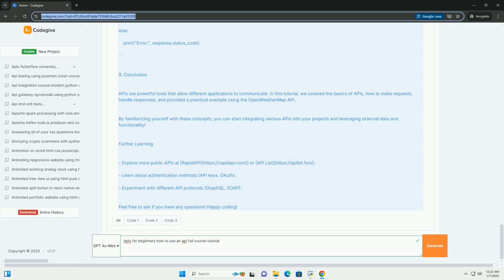Further learning. Explore more public APIs at Rapid API, https://rapidapi.com, or API List, https://apilist.fun. Learn about authentication methods, API keys, OAuth. Experiment with different API protocols, GraphQL, SOAP.